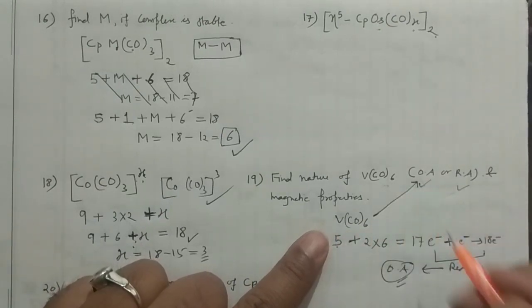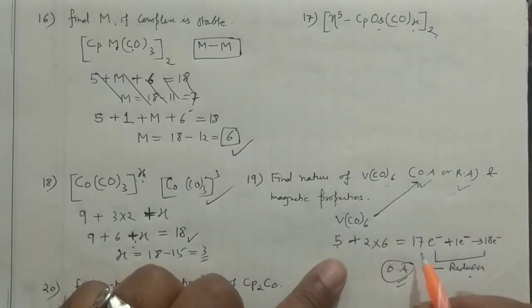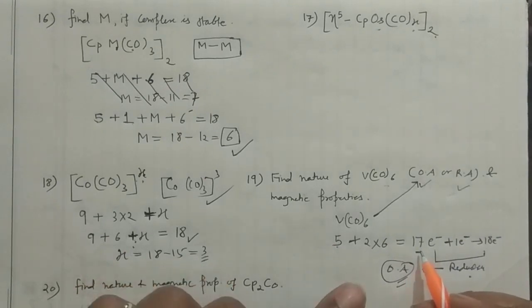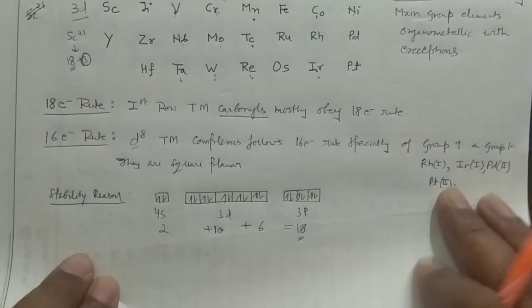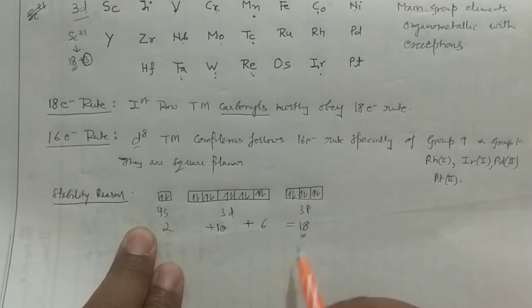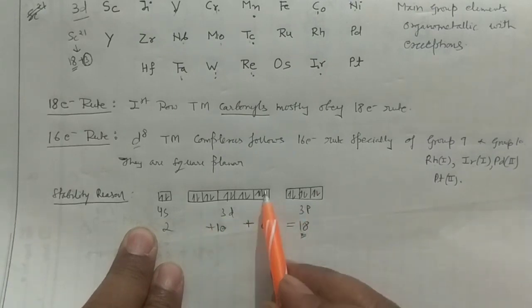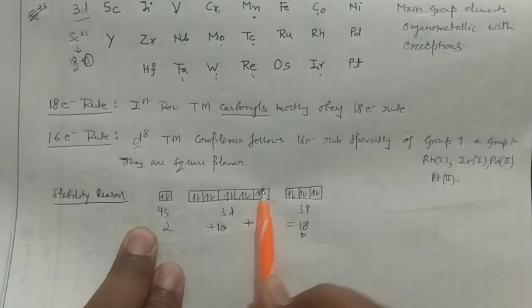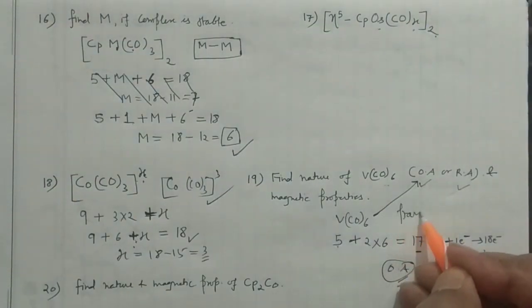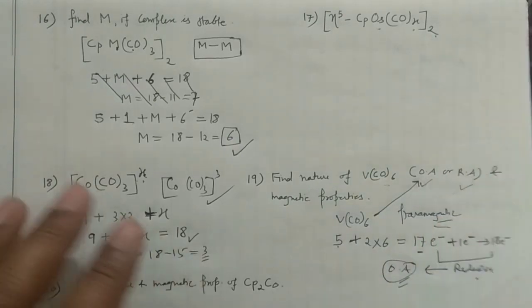And similarly, if you check the magnetic behavior, it's a 17 electron system. A 17 electron system means it will have one unpaired electron. So how? See this picture. If you fill all the 18 electrons, then all are paired. This is for 18 electrons. If you fill the 17 electrons, then definitely this would have an unpaired electron. This is how you can write. So this is paramagnetic in nature. This is paramagnetic. So these types of problems can also be asked in your examinations.